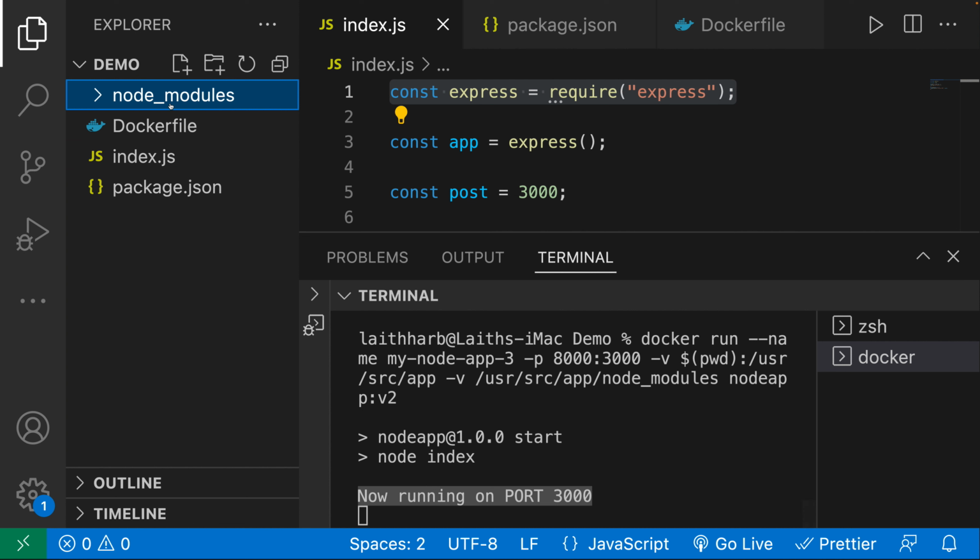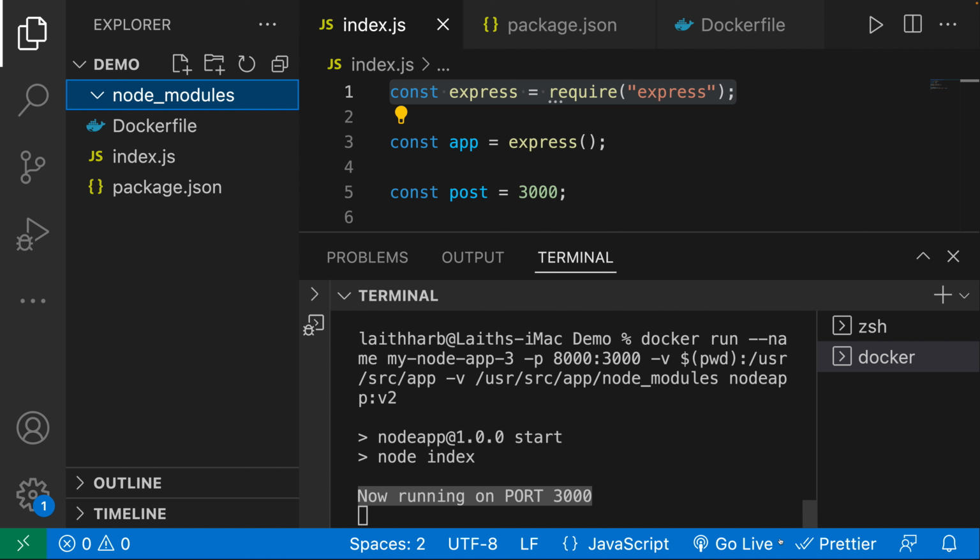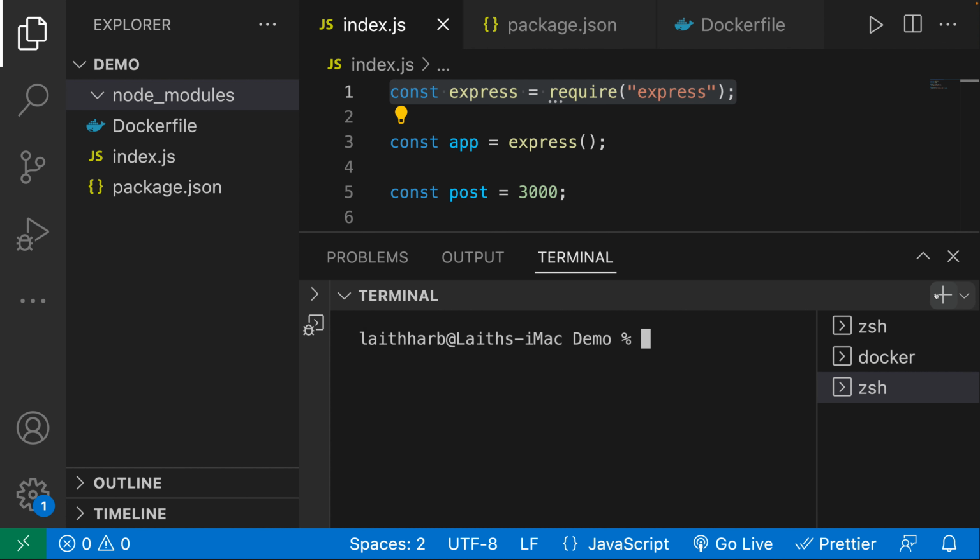You can actually see we have a node_modules directory. Now there's nothing in here, but inside of the container, it is completely untouched, everything in it. And just to prove that, we can exec into the container. We can actually SSH into the container itself. Because remember, the container is, in a sense, a computer on its own. It's its own operating system, its own virtual machine.